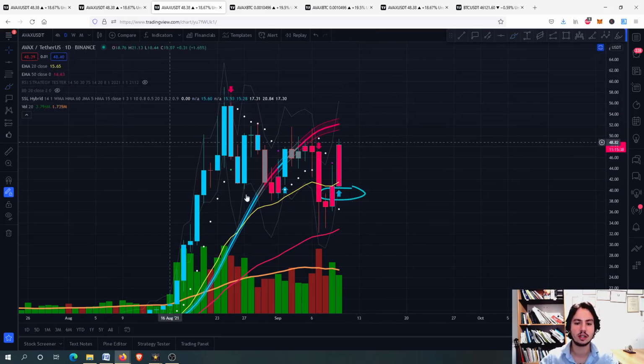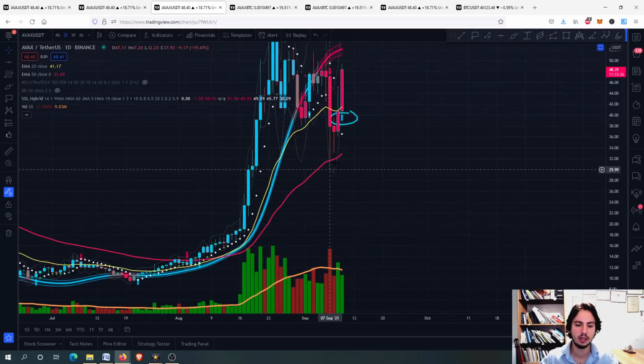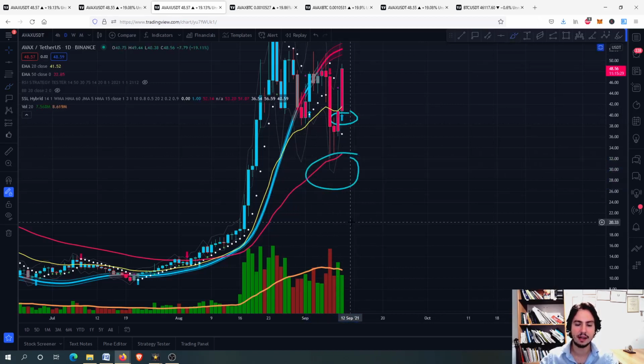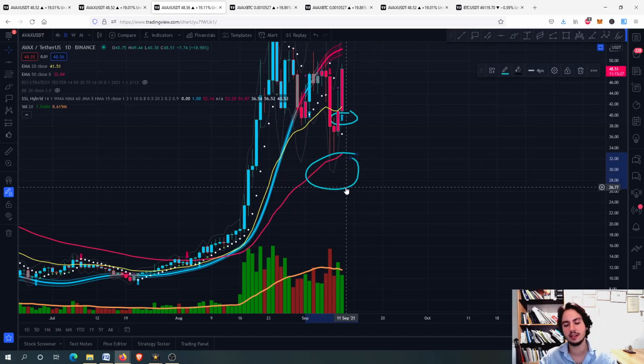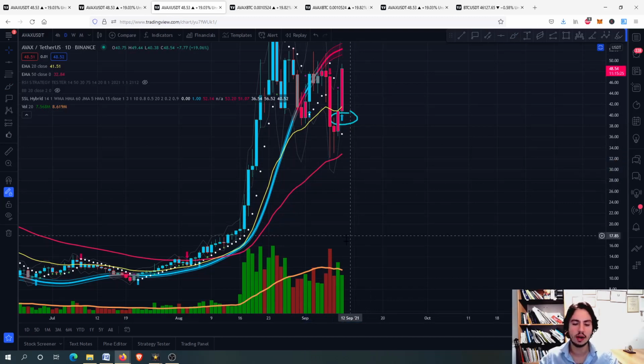You can see that the 20-day MA is above the 50-day MA. We even went a little bit down from the 20-day MA, but didn't go down from the 50-day EMA. If we went down from the 50-day EMA, this wouldn't be good, but for now we are absolutely fine.